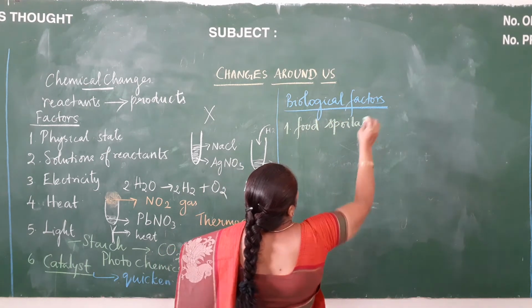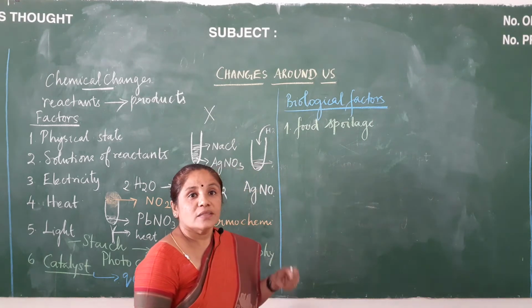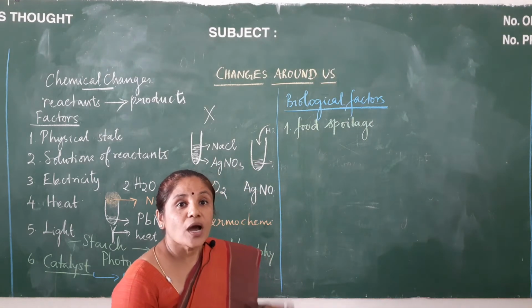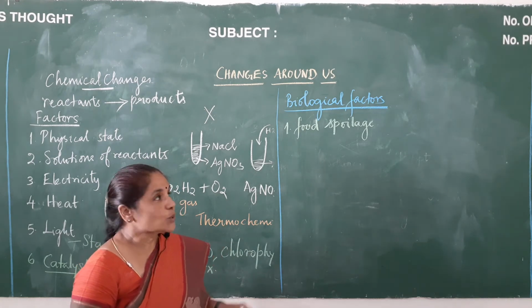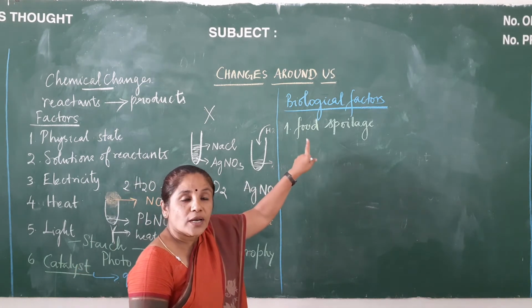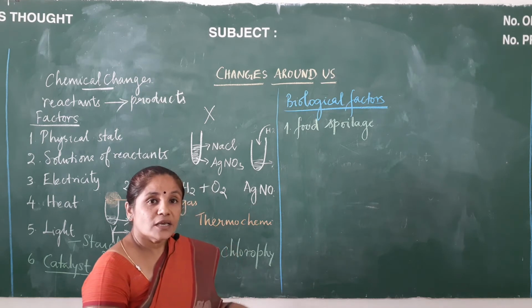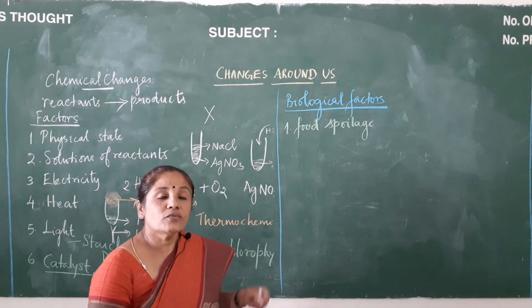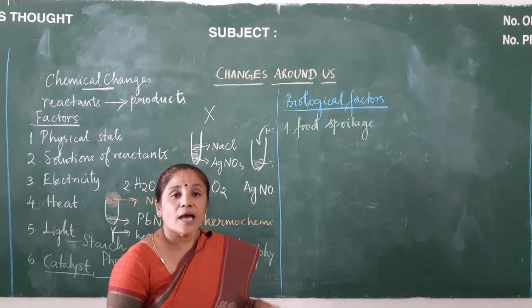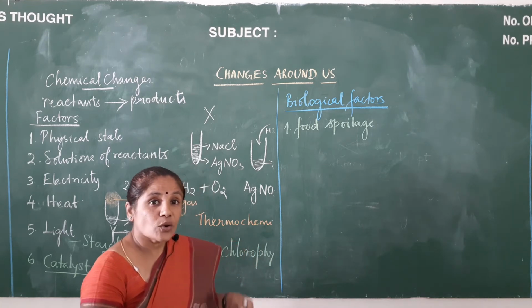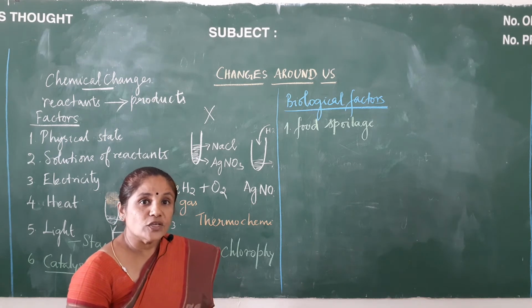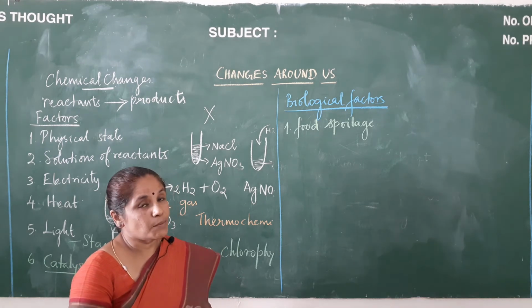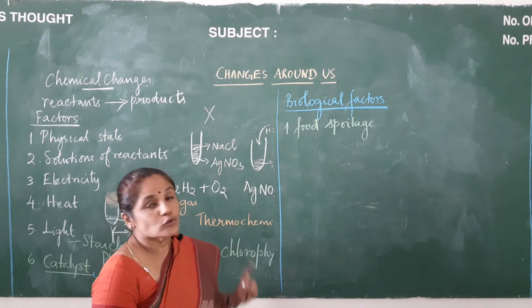What is this food spoilage? Any reaction that takes place which makes the food unfit for human consumption, so that you cannot eat it at all, is called food spoilage. What happens during food spoilage? Here a chemical reaction acts on the food, because of which the food quality is much degraded, and at the end you get a bad smell and a bad taste, and this is called food spoilage.